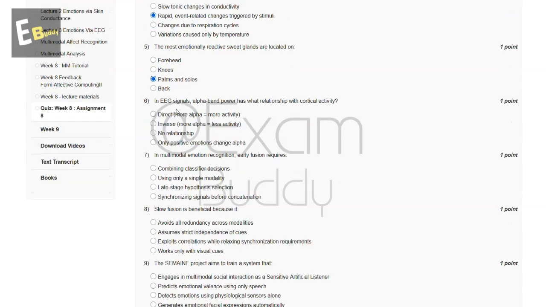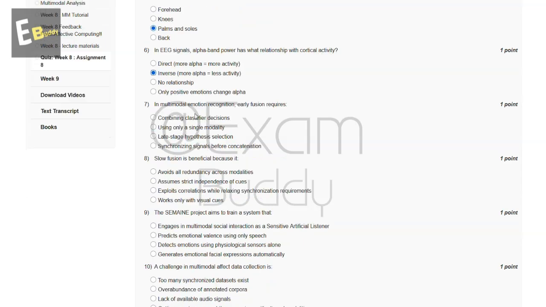In EEG signals, alpha band power has what relationship with cortical activity? So these are the options and the answer of our sixth question is B, inverse. More alpha equals less activity. And now let's go to our question number 7. In multimodal emotional recognition, early fusion requires. So these are the options and the answer of our seventh question is D, synchronizing signals before concatenation. And now let's go to our question number 8.